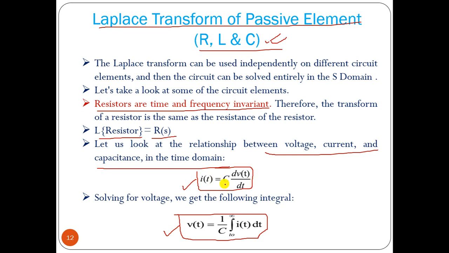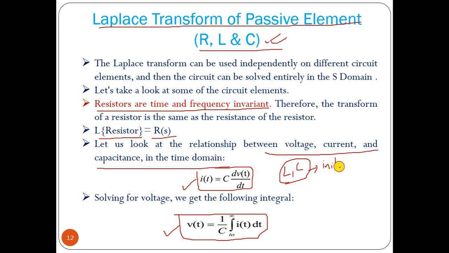So here we can say that the current in a capacitor depends on the derivative of voltage, or the voltage across a capacitor depends on the integration of current. These two are a differential equation and an integral equation. That means the voltage across a capacitor cannot change instantaneously. So we can have an initial value for L and C, these are the storage elements.